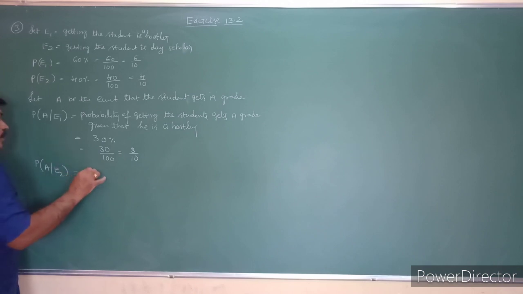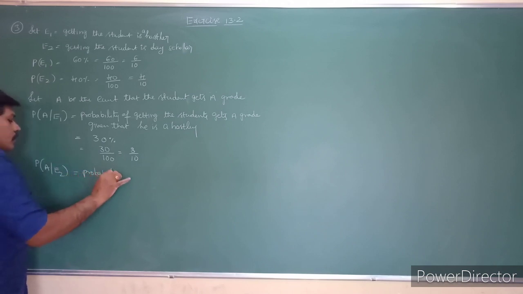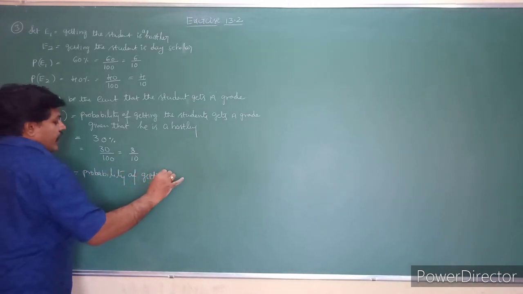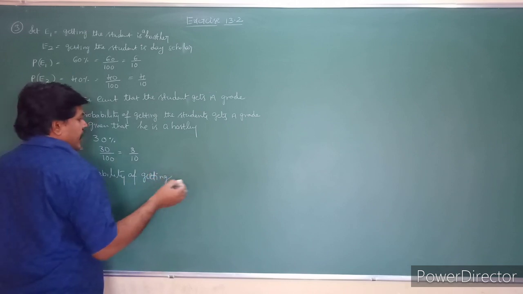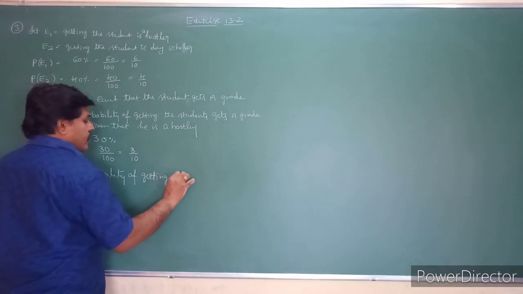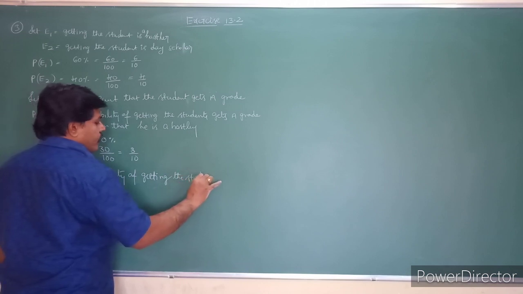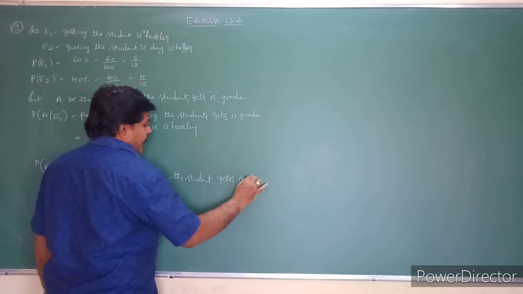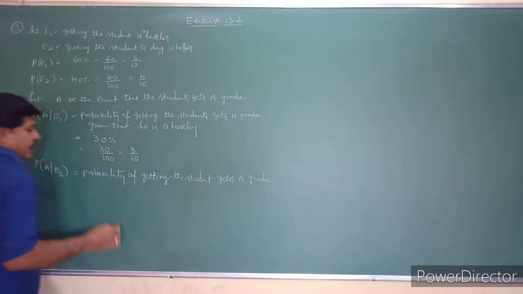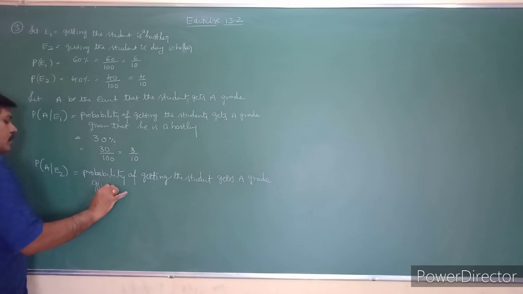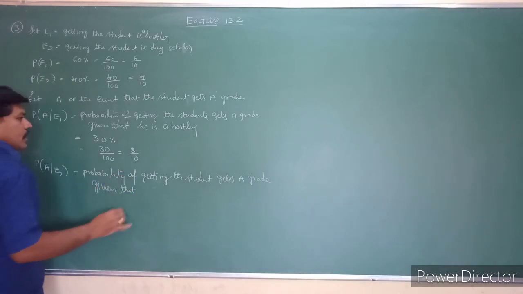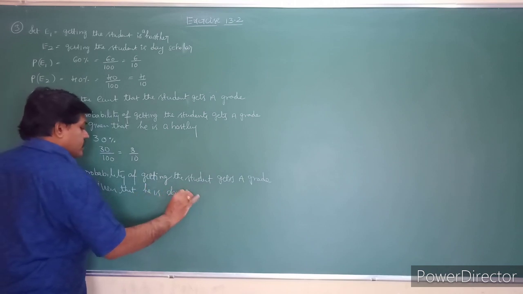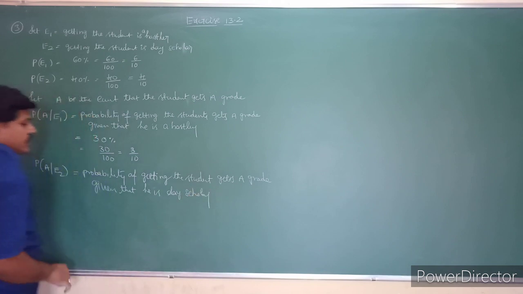That is the probability that the student gets A grade given that he is a day scholar.